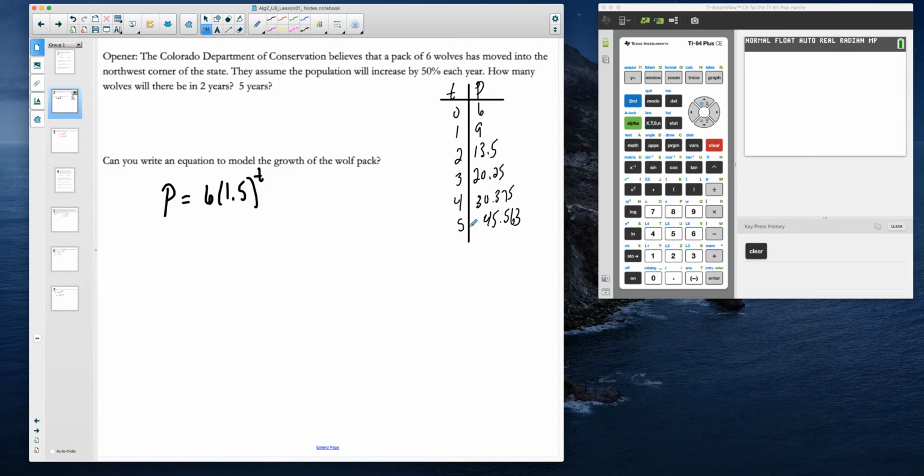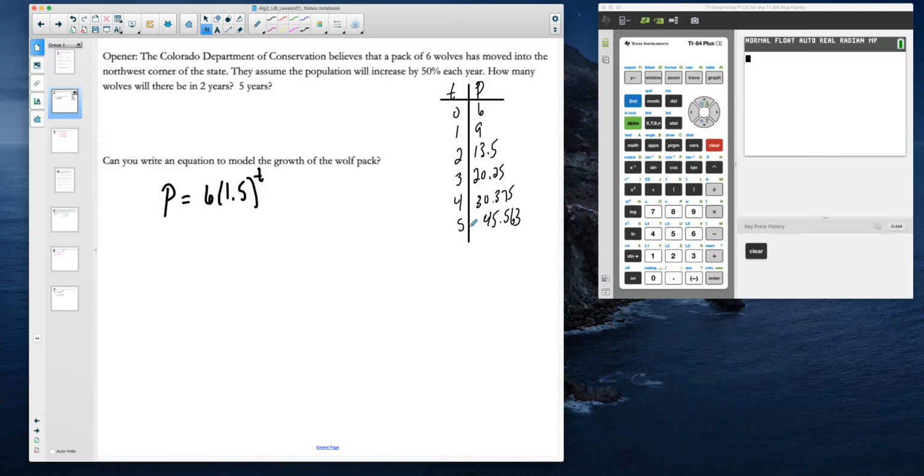Now, the issue is that we're dealing with population, right? So hopefully we're not going to have 13 and a half wolves. That's not a very good situation, particularly for the half of the wolf that's left there. So it's a model, right? It's not exact. So we know we're either going to have 13 wolves or 14 wolves. But it gives us a feel for that.